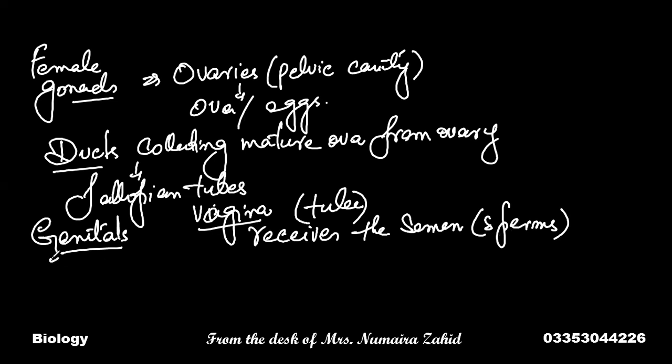The glands involved in the female reproductive system are the ovaries themselves. Ovaries serve as the glands in the reproductive system in a female. So the female reproductive system is a little more complicated.